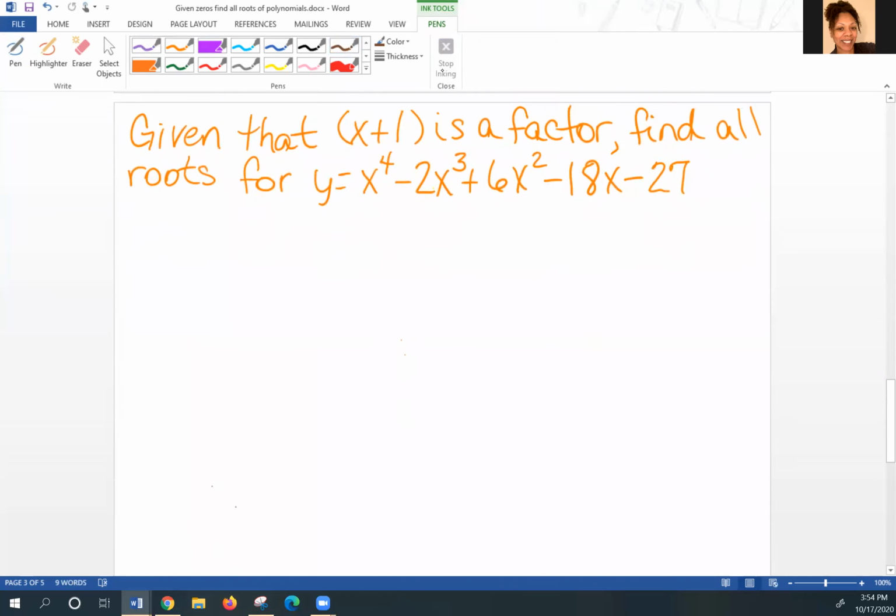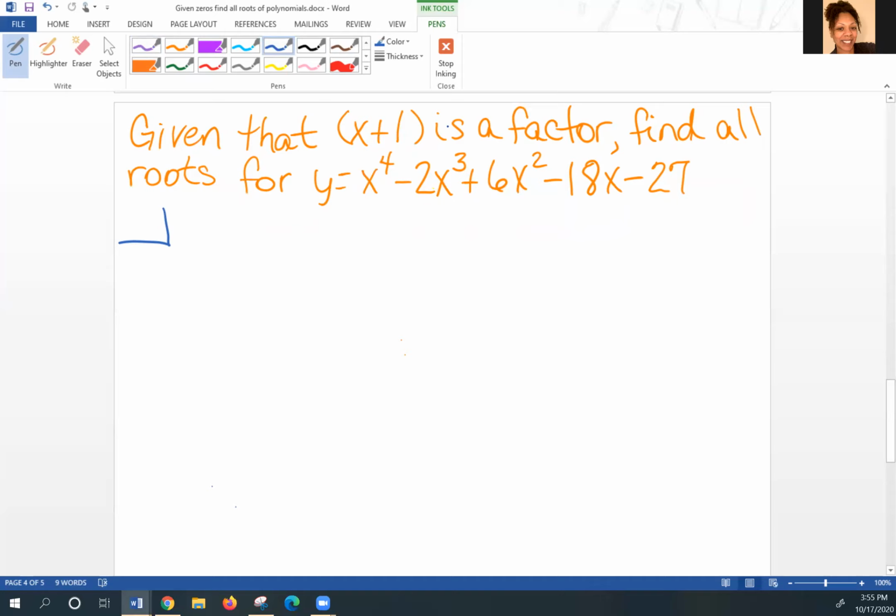Okay? And then I have one here that says, given that the quantity x plus 1 is a factor, find all roots for y equals x to the 4th minus 2x cubed plus 6x squared minus 18x minus 27. So again, the first step is that you want to do synthetic division. So you need a divisor. This is given in factored form. So your divisor will be the opposite sign of what's shown here.